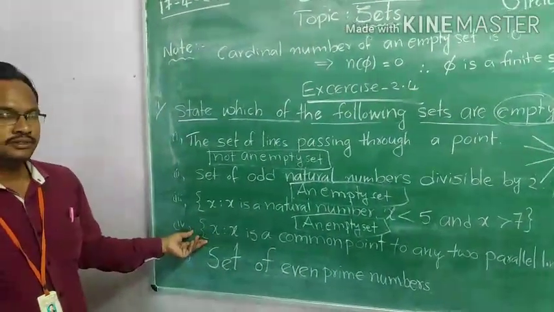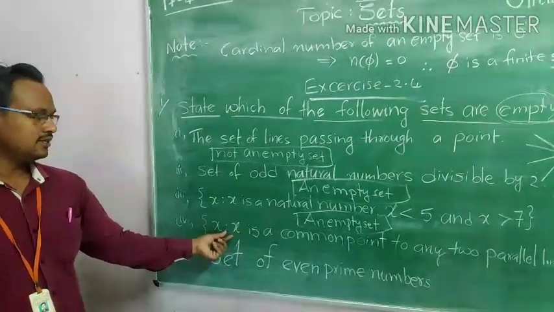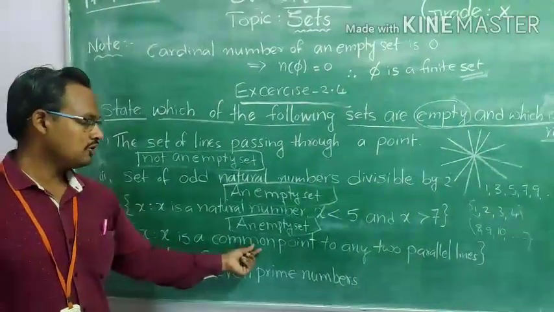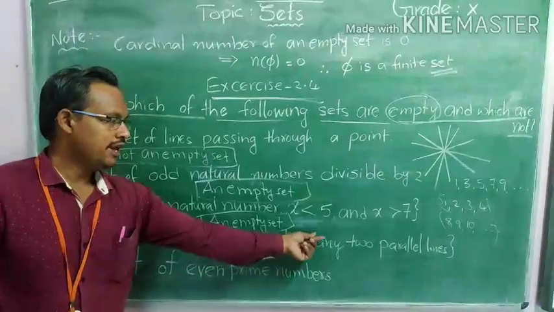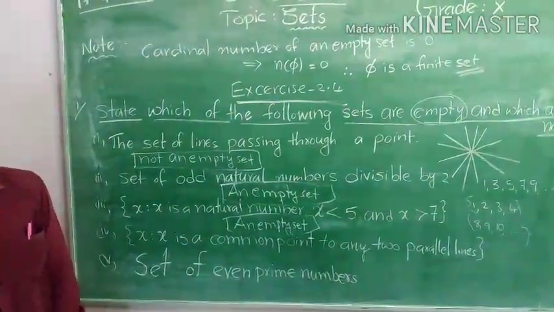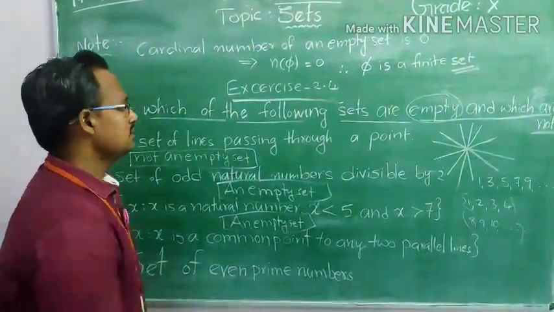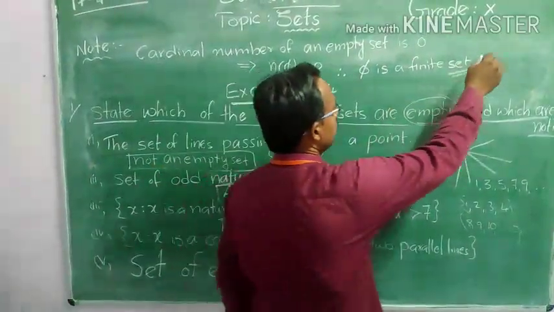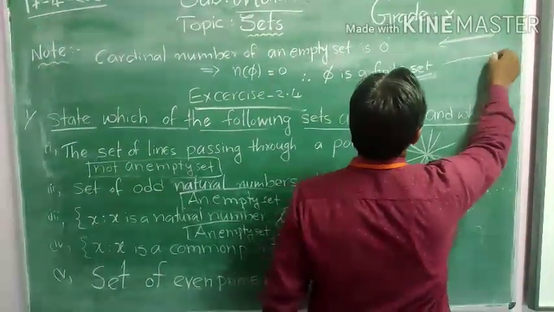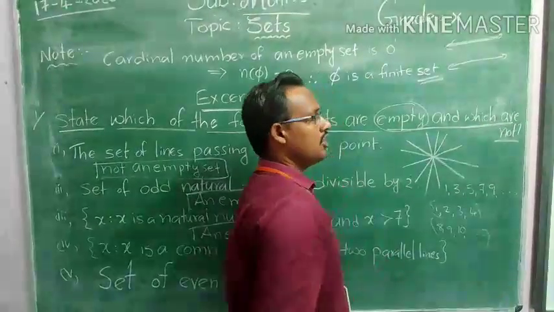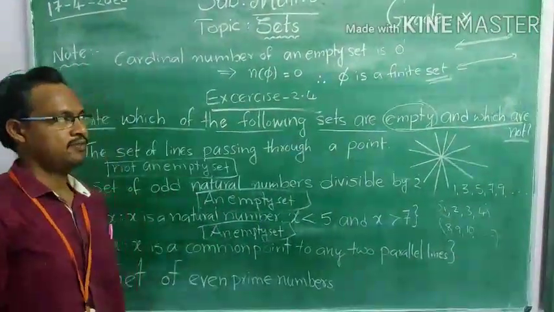Next one, the set of x such that x is a common point to any two parallel lines. Suppose here are two parallel lines. What are the common points between them?